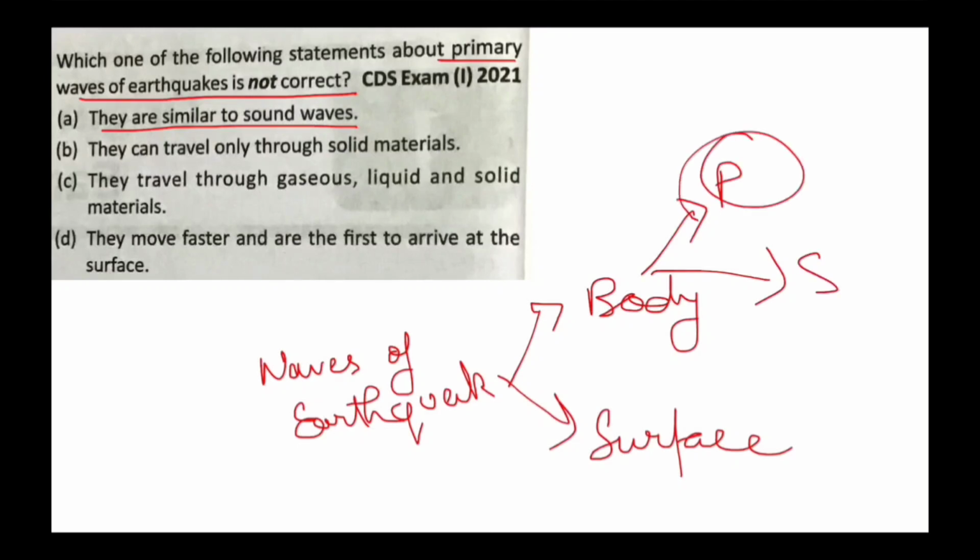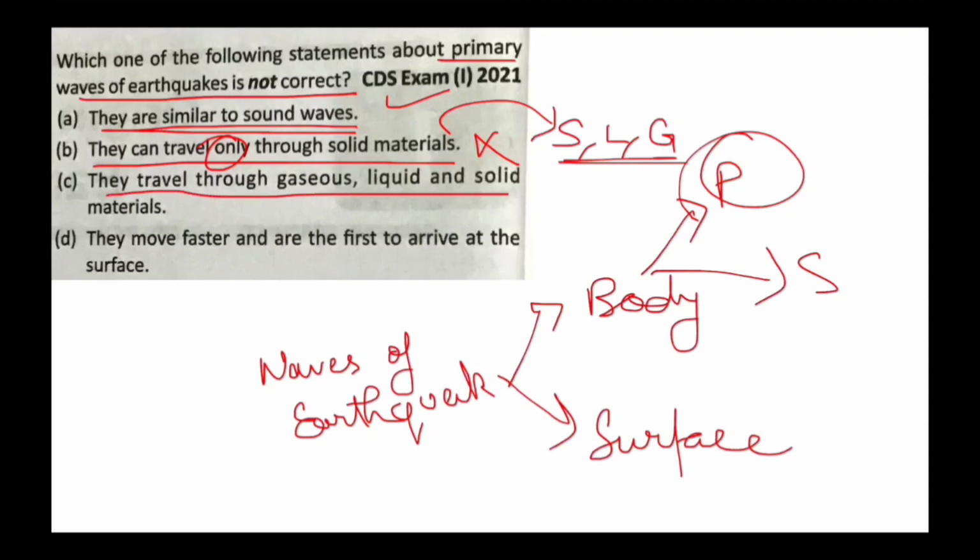So let's see the functions of primary wave. Are they similar to sound wave? Yes. They can travel through solid medium. Only through solid medium? No, this is incorrect. They can travel through solid, liquid and gaseous, all the 3 mediums. They travel through gaseous, liquid and solid materials. Yes, correct. They move faster and are first to arrive at the surface. This is also correct. So B is incorrect and this is your answer.